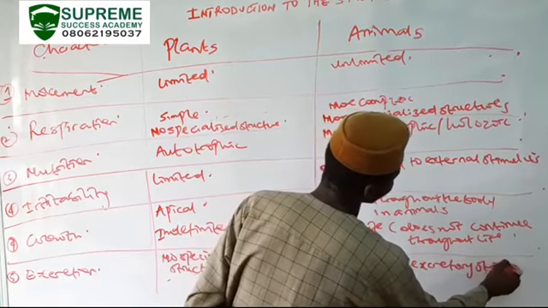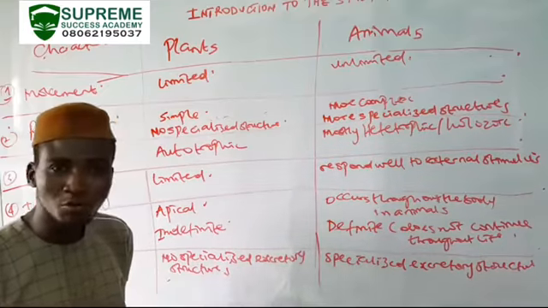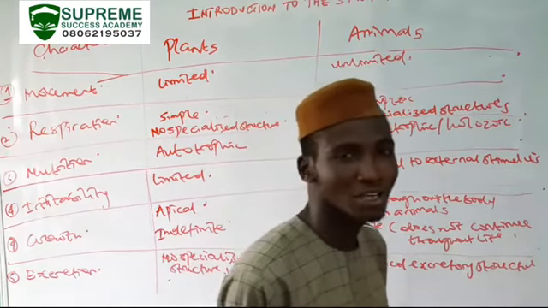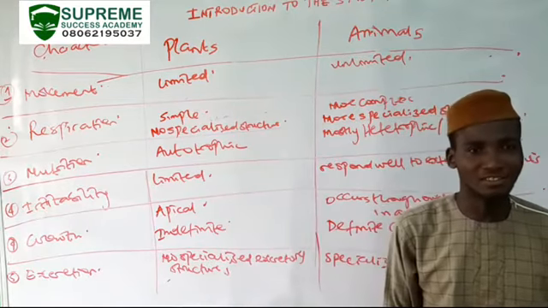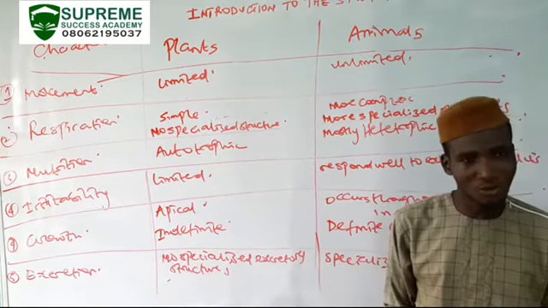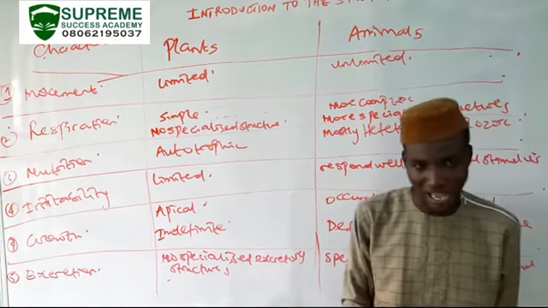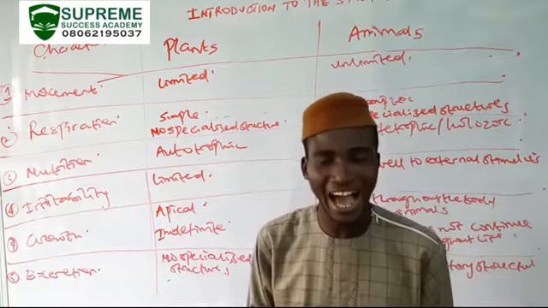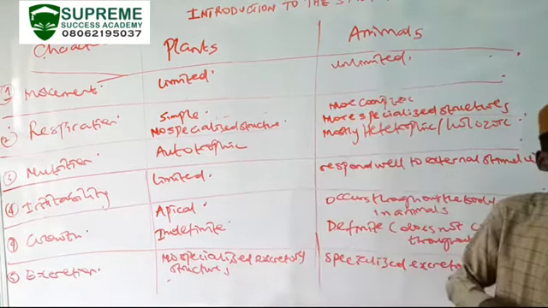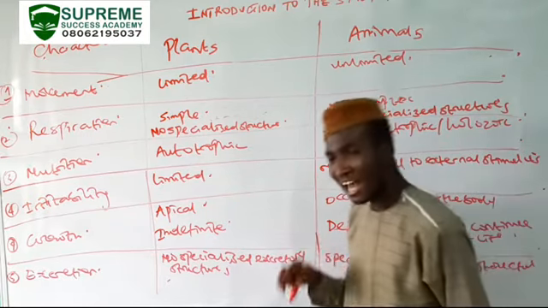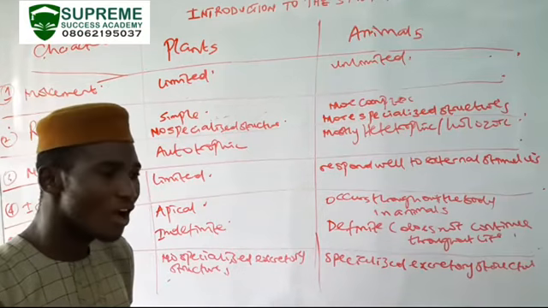For example, flatworms make use of flame cells. Insects make use of their Malpighian tubules. Humans make use of their kidneys. So animals have specialized structures for excretion, while plants do not.